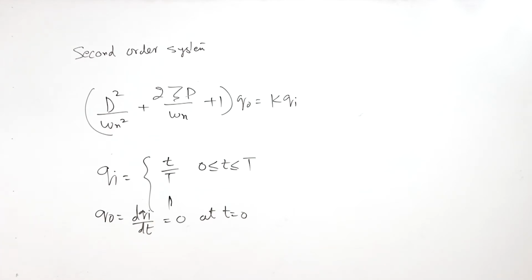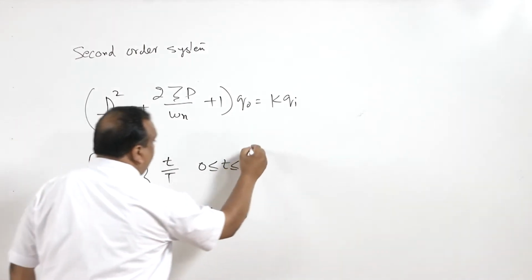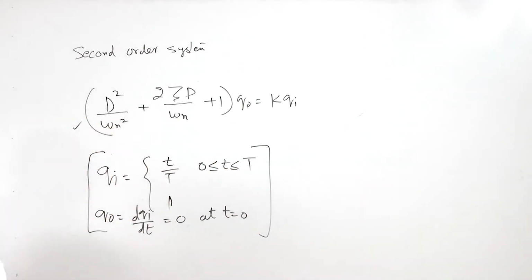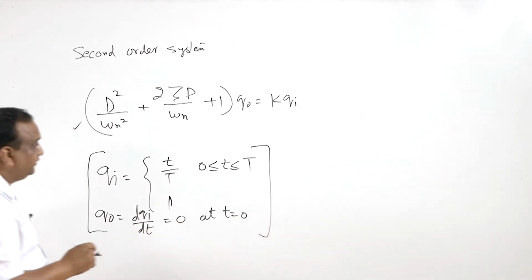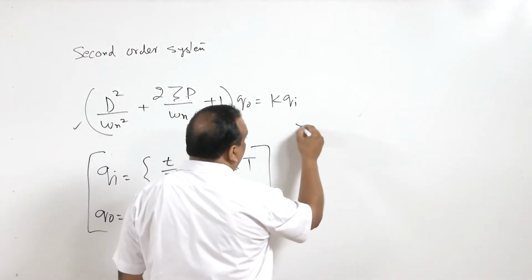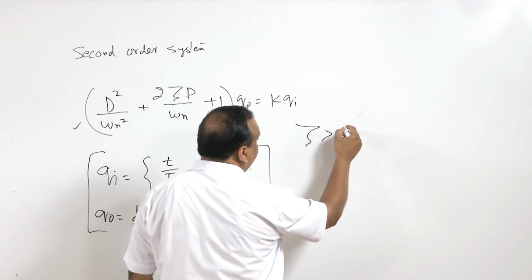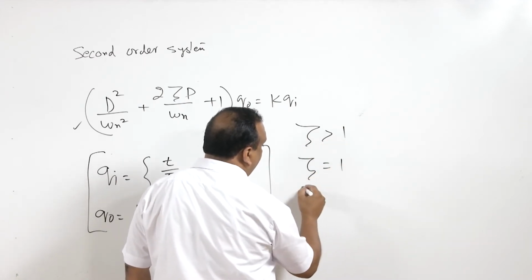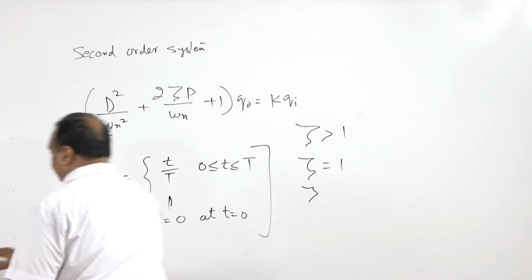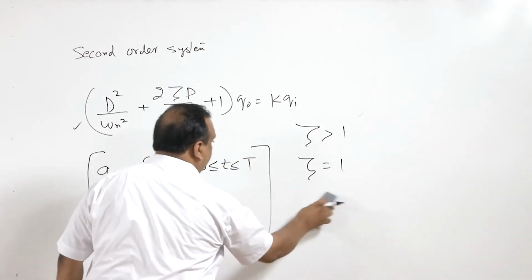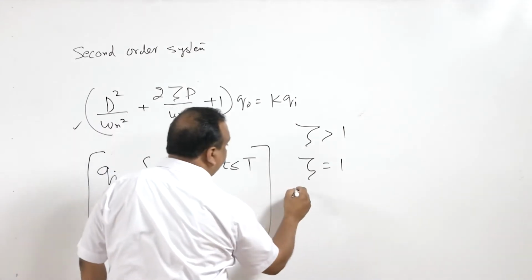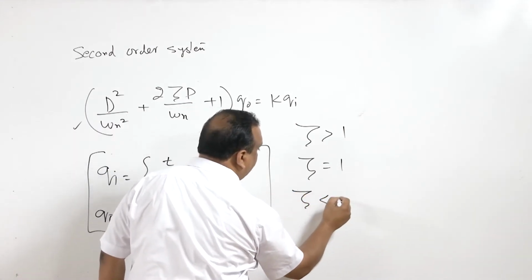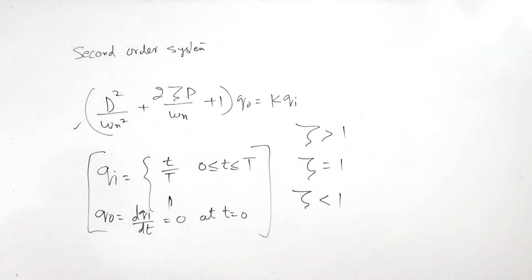Now for these boundary conditions, we have to find a solution for this, and a solution for this, for all the cases. All the cases means when the system is overdamped, when the system is critically damped, and when the system is underdamped.